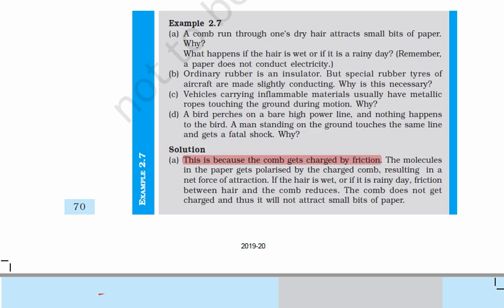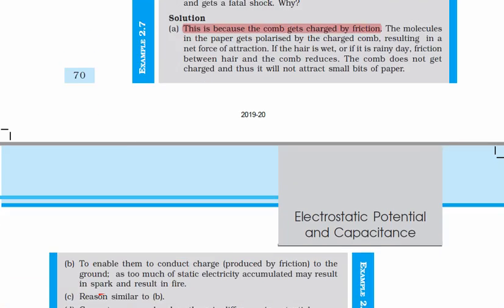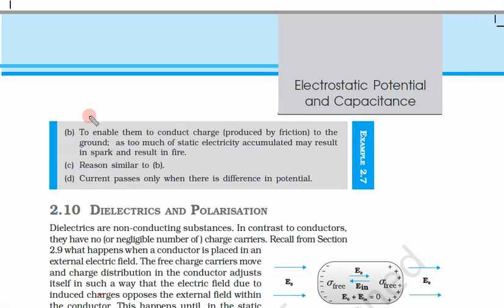Now the second question is, ordinary rubber is an insulator. So you know rubber is an insulator, but special rubber tires of aircrafts are made slightly conducting. Why is this necessary? They mix some material in that rubber, so it becomes a little bit conducting. So why is it done so? The answer is to enable them to conduct charge produced by friction to the ground.